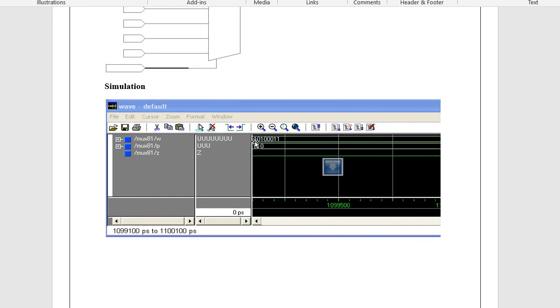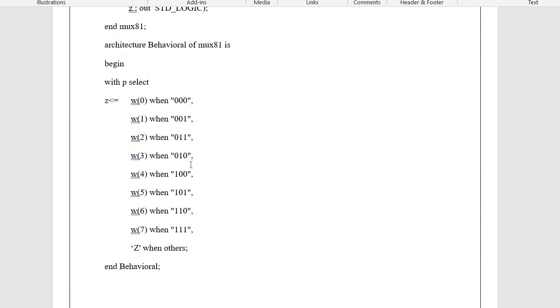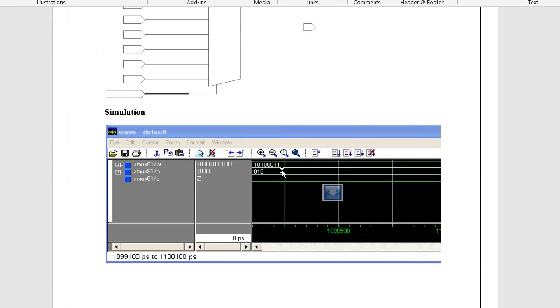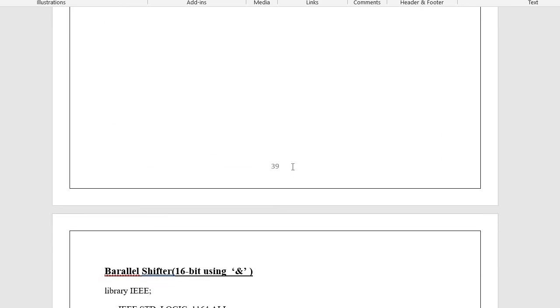So the input is, for example, I have given 1 0 1 0 0 0 1 1, whatever it may be, one combination I have just given. And then according to the select line, my select line logic is 0 1 0, meaning I'm talking about, you can see here in the program, 0 1 0 corresponds to W of 3. Now here in the input, this is W of 0, W of 1, W of 2 and W of 3. W of 3 is 0 and therefore the output line is showing 0. So this is just one result I have added here.